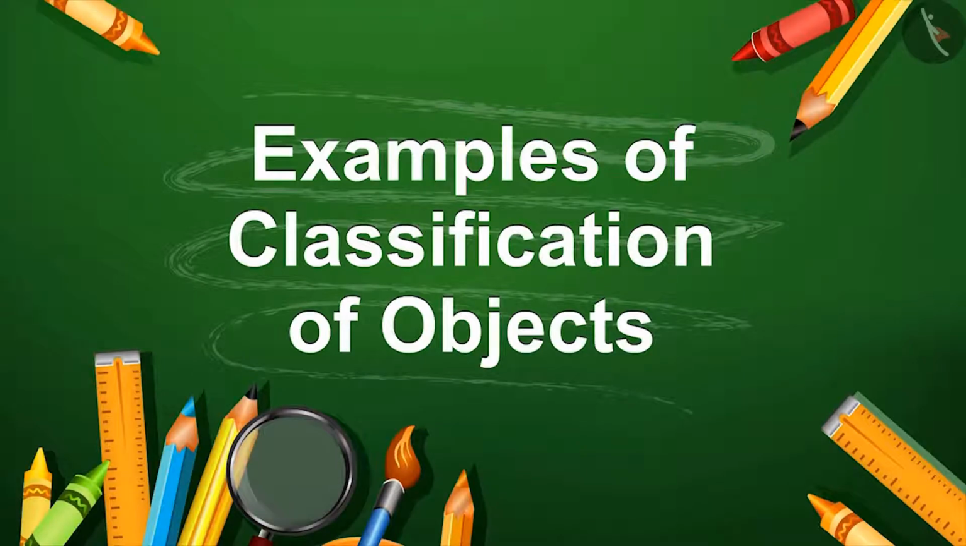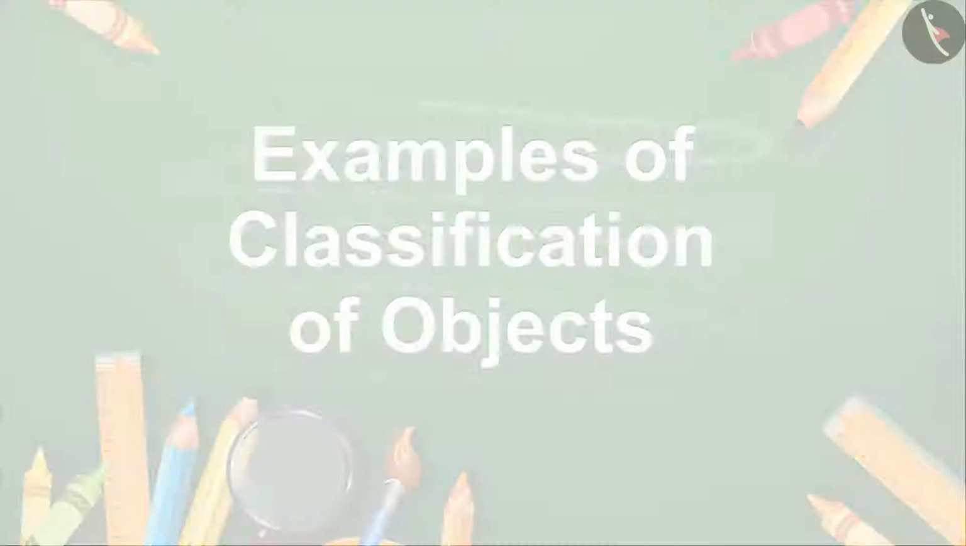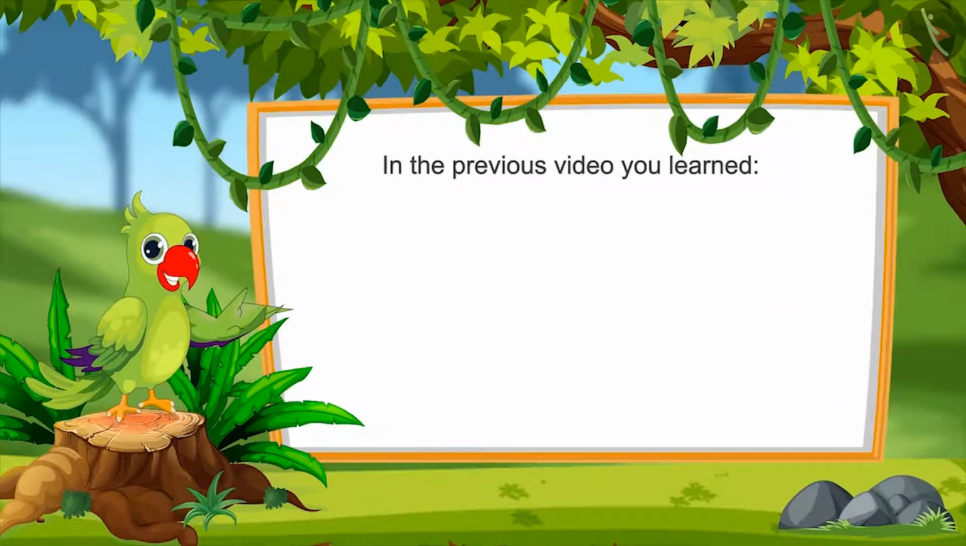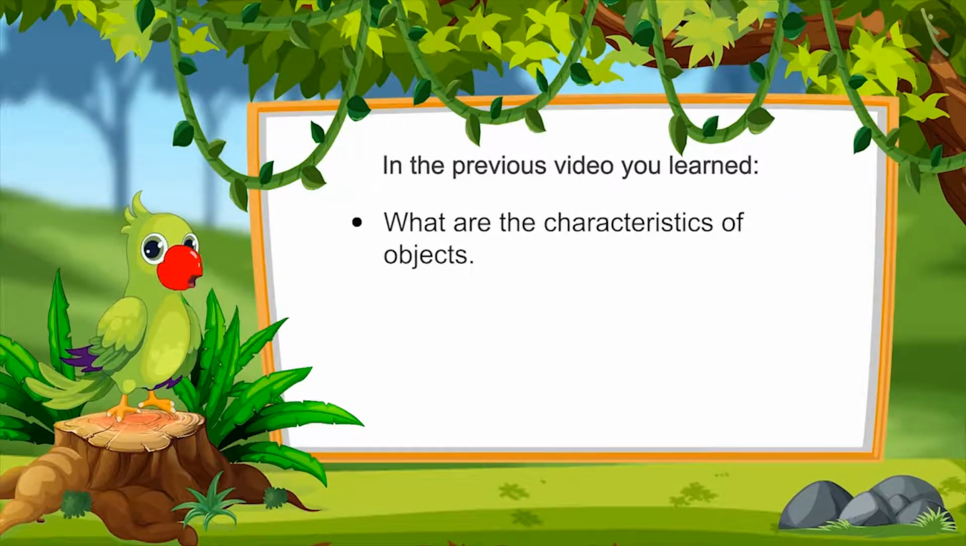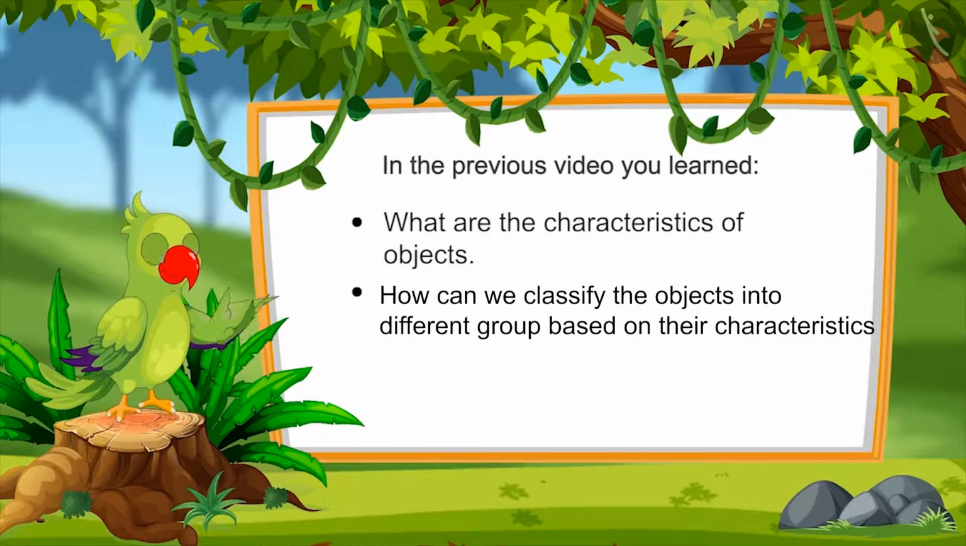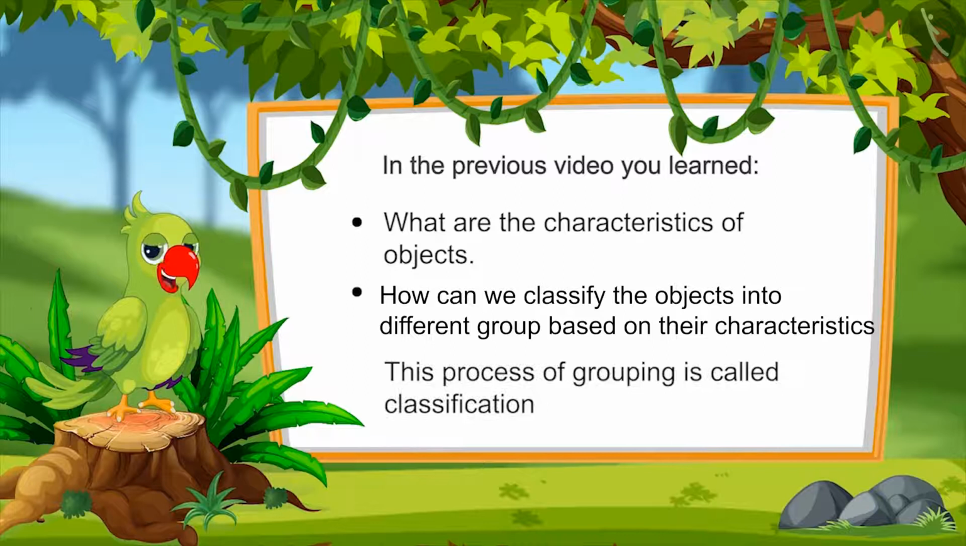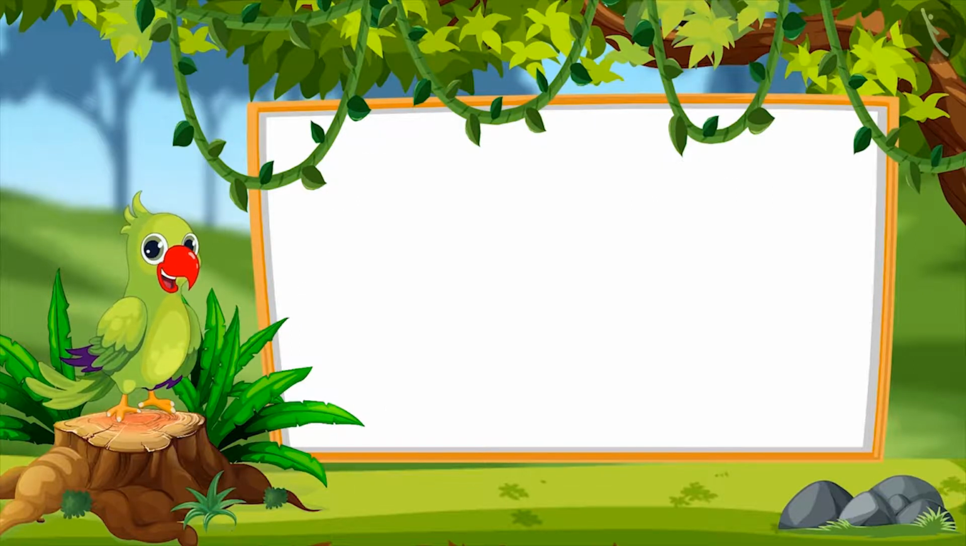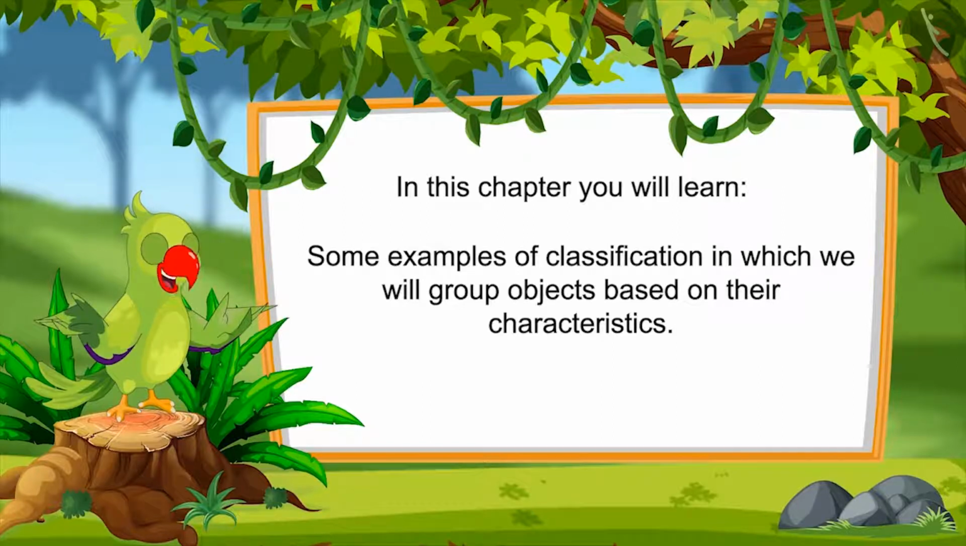Examples of classification of objects. So children, in the previous video you have learned what are the characteristics of objects. On the basis of characteristics, how we can classify the objects and make different groups of them. You also learned that this process of grouping based on characteristics is called classification. In this video, we will see some examples of classification in which we will group objects based on their characteristics.